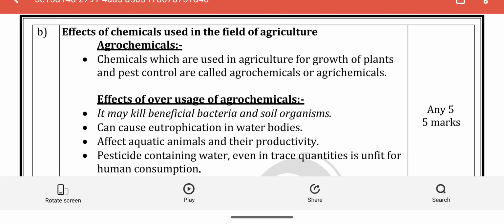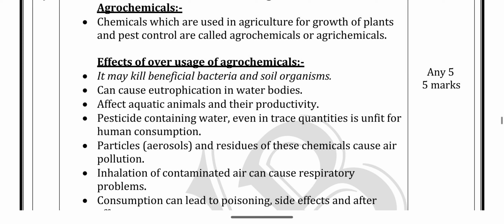The purpose of using chemicals in agriculture, as we all know, is the growth of plants and pest control in the agriculture field. What are the effects of over usage of agrochemicals?